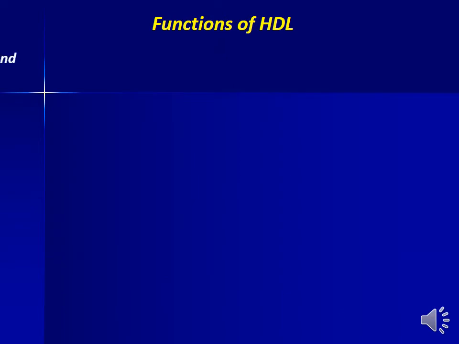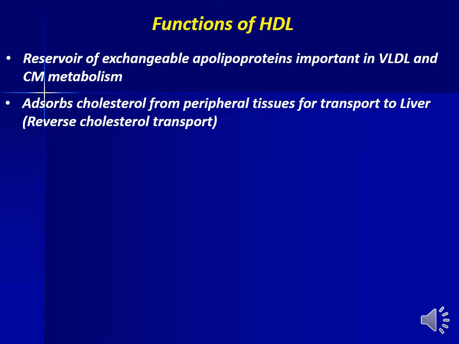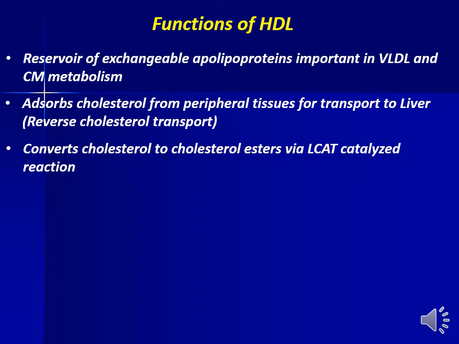Functions of HDL. It is the reservoir of exchangeable apolipoproteins important in VLDL and chylomicron metabolism. It absorbs cholesterol from peripheral tissues for transport to liver, the reverse cholesterol transport. Converts cholesterol to cholesterol esters via lecithin cholesterol acyl transferase catalyzed reaction.